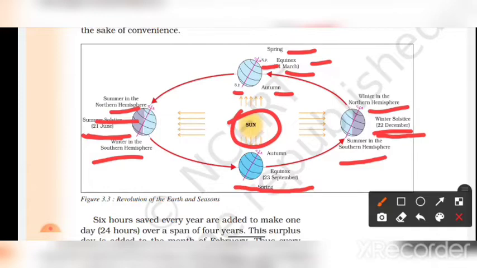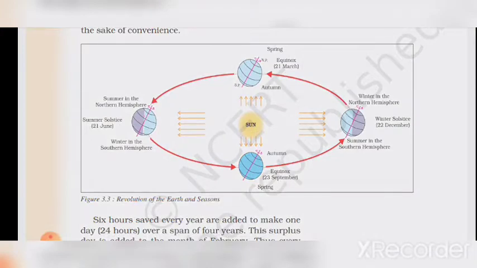And here, 21st June, summer; 22nd December, winter; spring, 23 September, and here also autumn; and 21st March.